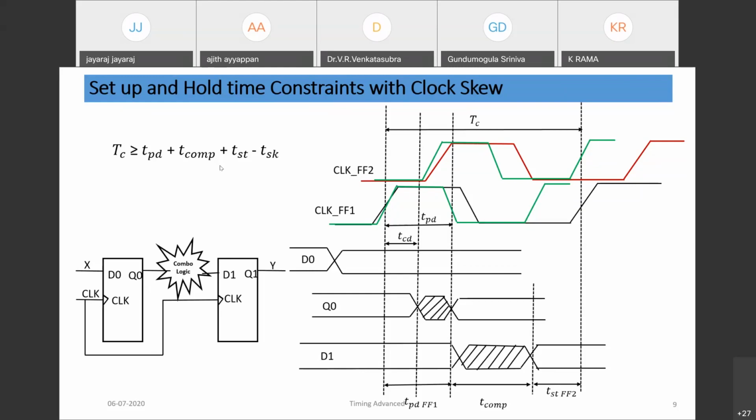So for setup, if it is negative skew, then we have to add it into the setup time constraint. Positive skew means the clock is delayed, meaning the capturing clock is delayed with respect to the launching clock. Then we can subtract the skew so that we get an advantage in frequency. Otherwise, we won't get an improvement in frequency if it is negative skew, meaning the clock is advanced.